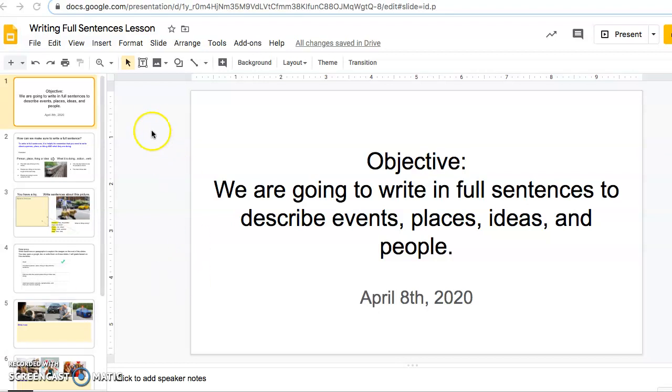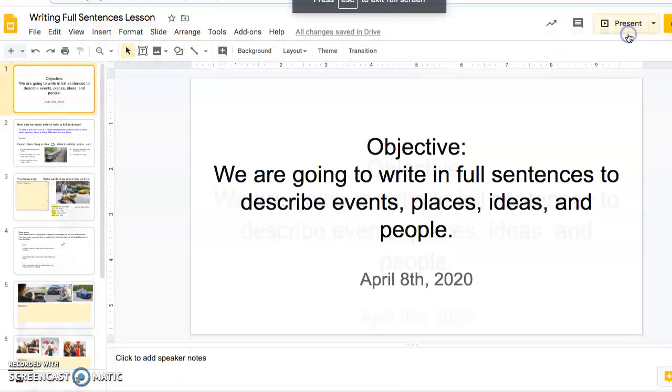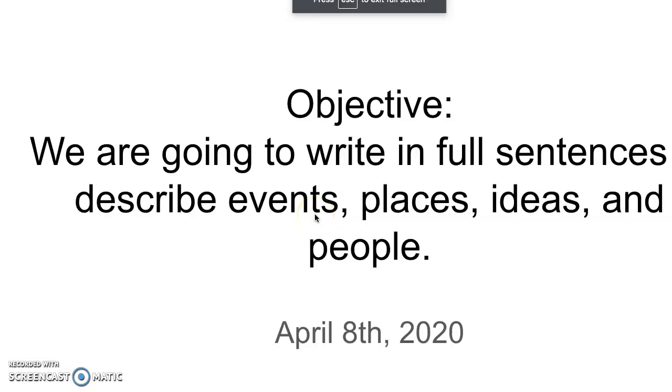I got a new lesson activity for you guys. I wanted to show you guys how to do it before I had you guys work on your own. So that is what we are going to do. All right. So as you guys can see, it says the objective is we are going to write in full sentences to describe events, places, ideas, and people.